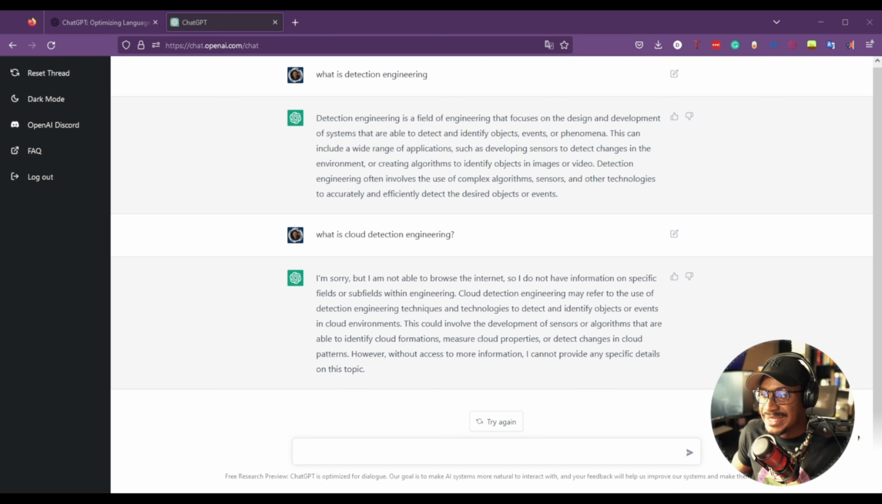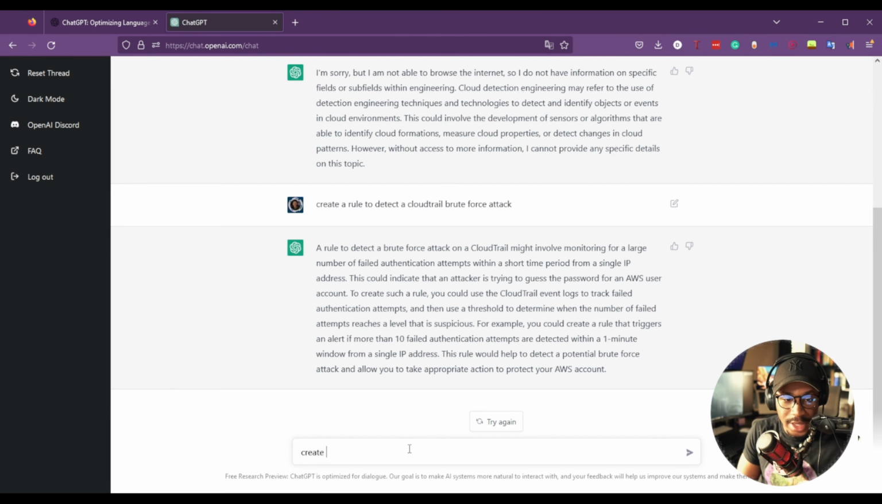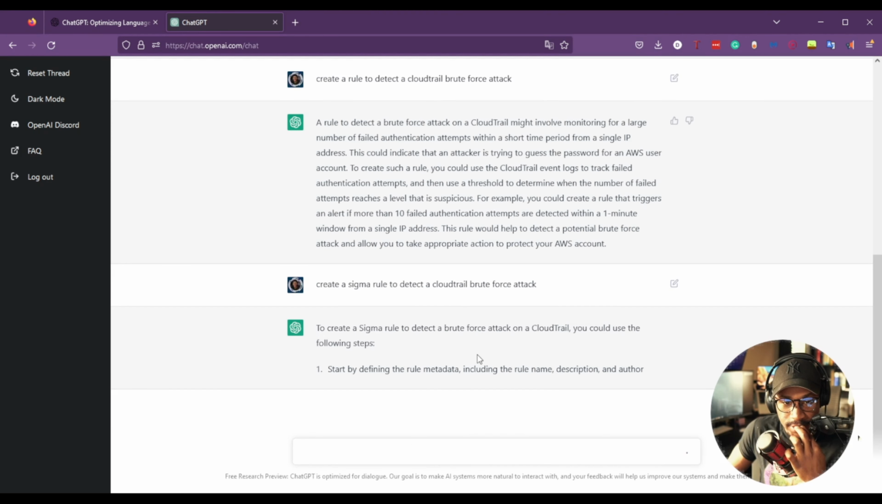So let's go ahead and ask it specific, work-related things about cloud detection engineering. Create a Sigma rule to detect a CloudTrail brute force attack. Now we'll truly know if it's actually coming for my job. Okay.